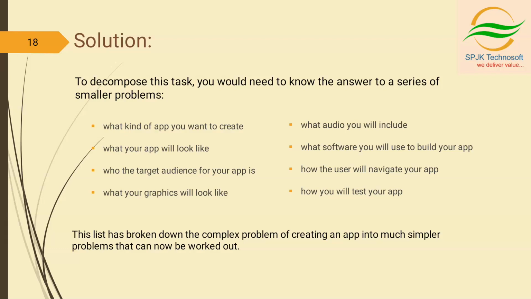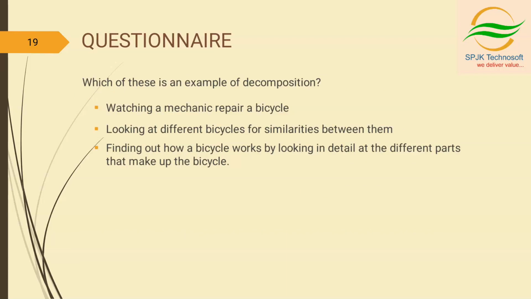Okay, this list has broken down the complex problem of creating an app into much simpler problems that can now be worked out. Okay, now we will just have two questions. Try to find out which of these three options is an example of decomposition. First one is watching a mechanic repair a bicycle. Second one is looking at different bicycles for similarities between them. Third is finding out how a bicycle works by looking in detail at the different parts that make up the bicycle. So these are multiple choices, something like that.